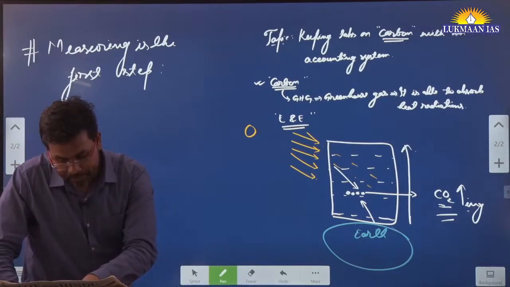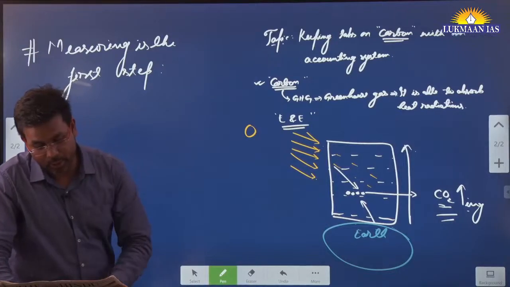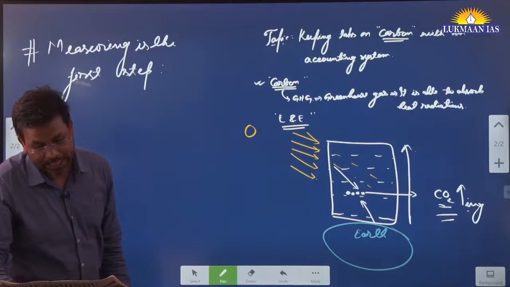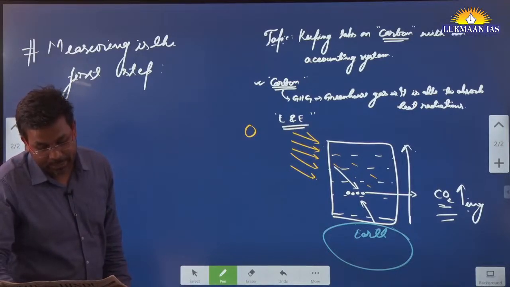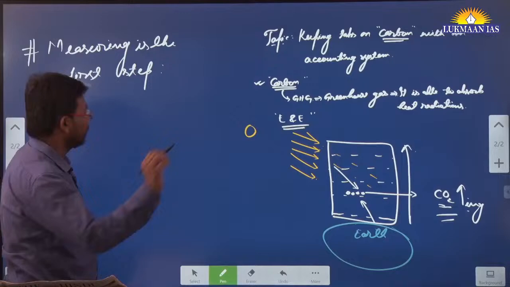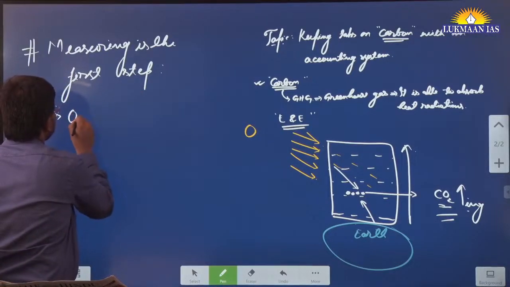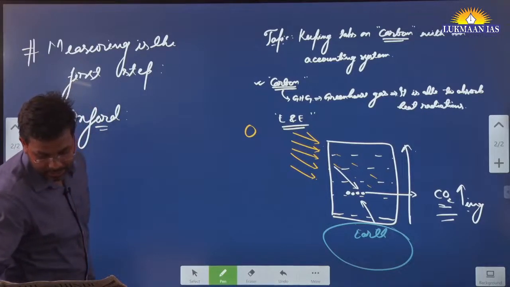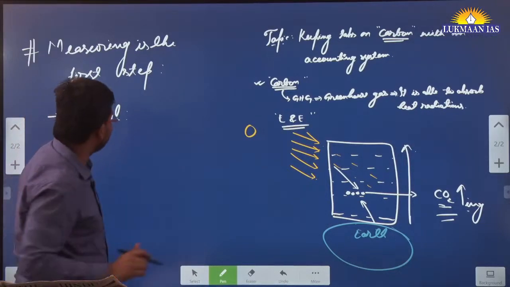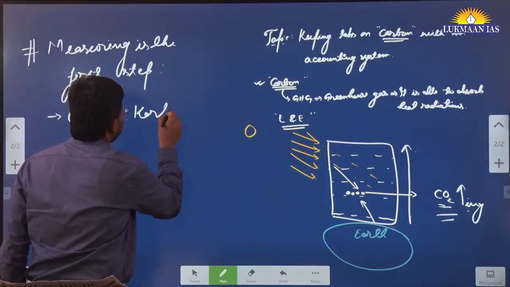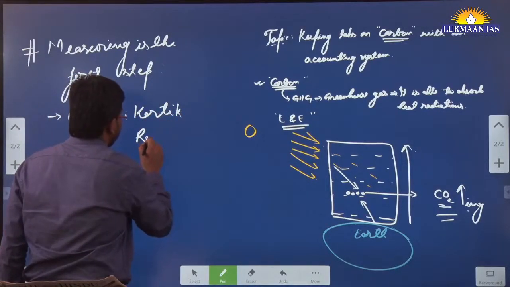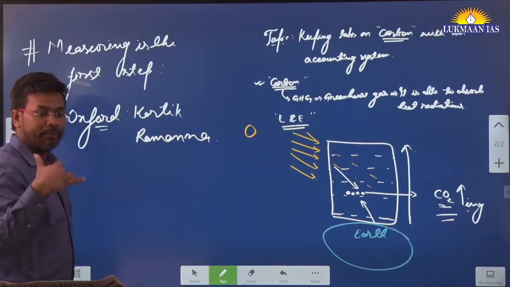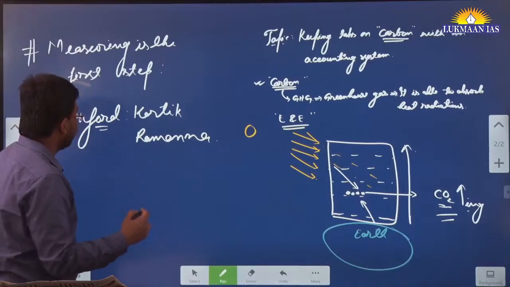Here they say existing carbon accounting methodologies such as those championed by Karthik Ramana at Oxford are already capable of tracking carbon balance sheets at the corporate level. So there is a person who was working at Oxford, his name is Mr. Karthik Ramana. He has developed a method for measuring carbon dioxide emission at corporate level.